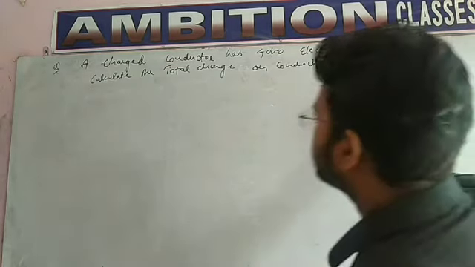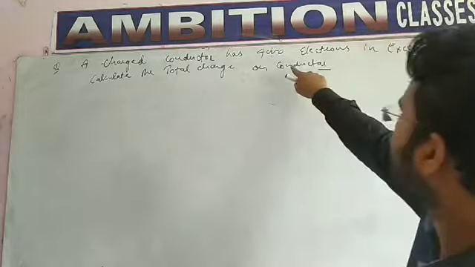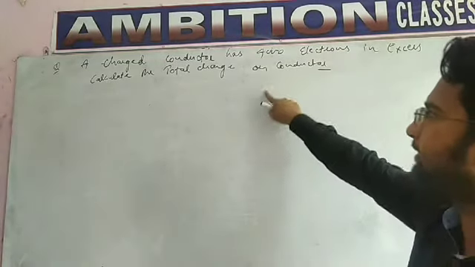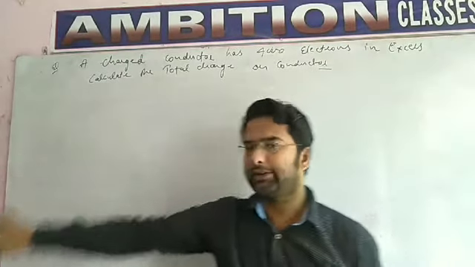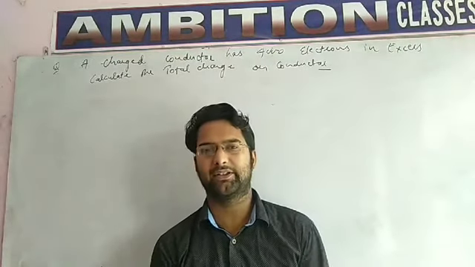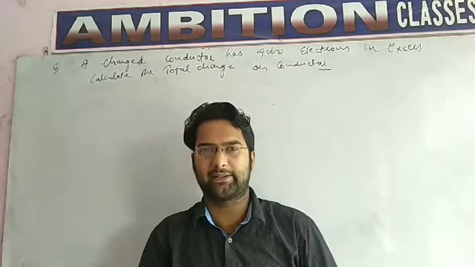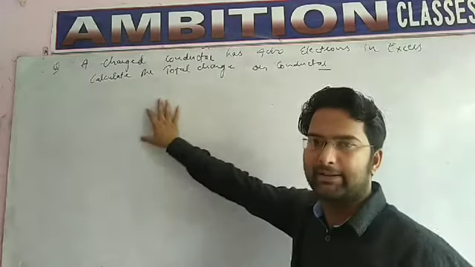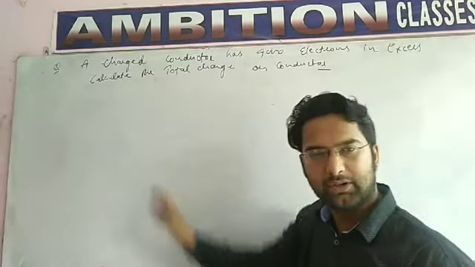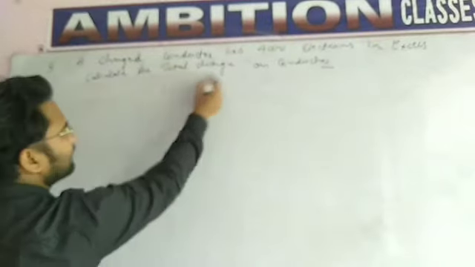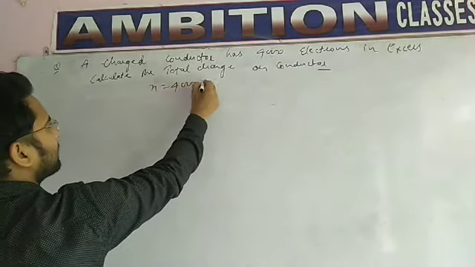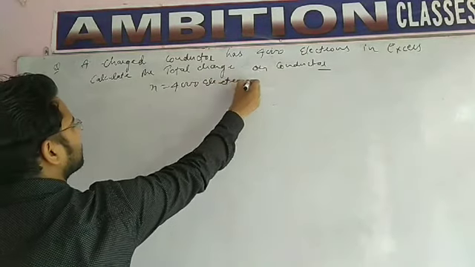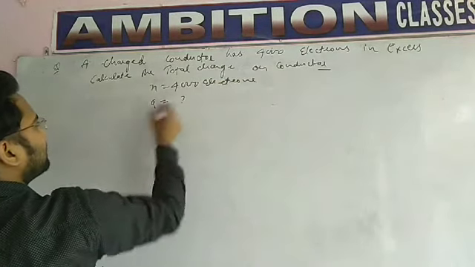Students, we have another question. A charged conductor has 4,000 electrons in excess. Calculate the total charge on the conductor. What does the question tell? That a conductor has 4,000 electrons in excess. Electrons are negative charge, so the conductor will be negatively charged. What is given? N equals 4,000 electrons. We have to find Q.